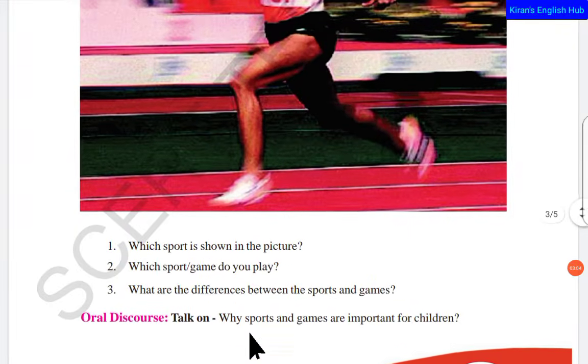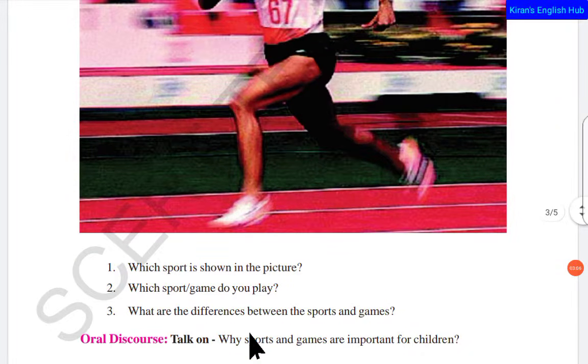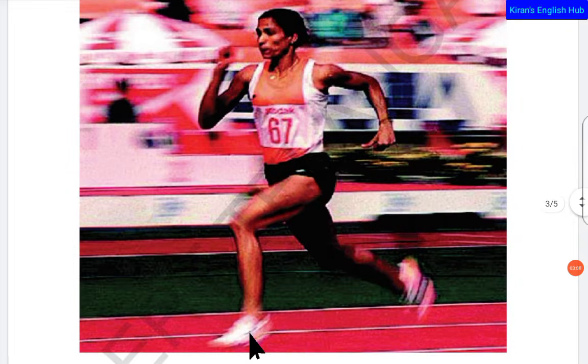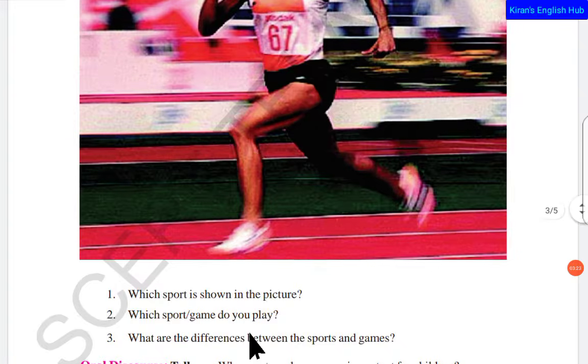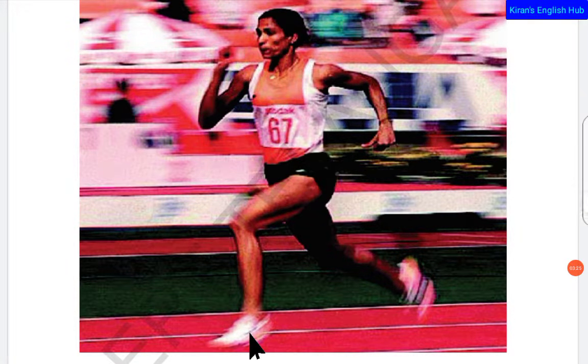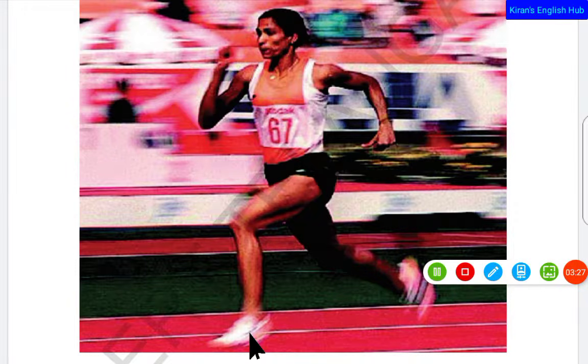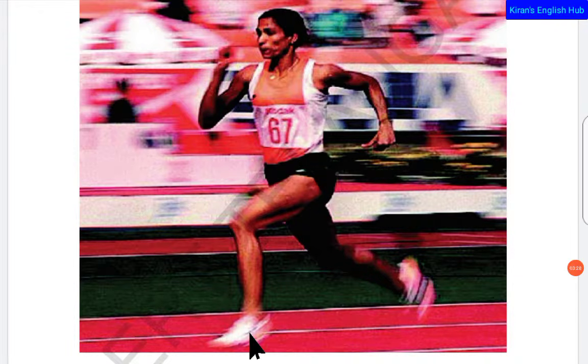Next, which game or sport do you play? This is like a kids' activity, so you can answer on your own and give the names of your favorite games. Next, what are the differences between sports and games? I think you know there is a slight difference between sports and games.